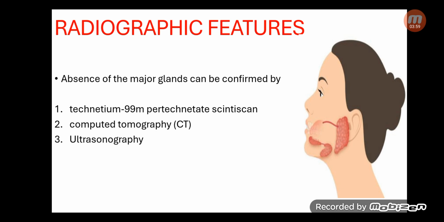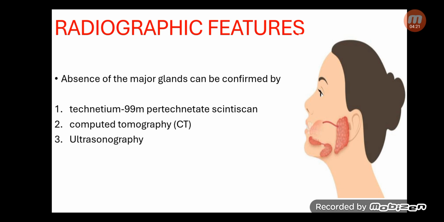Further, if we talk about radiographic features, if we see only the symptoms, we can associate many conditions that can cause salivary gland dysfunction or hyperfunction. To confirm that there is salivary gland aplasia, we do some radiographic diagnosis.